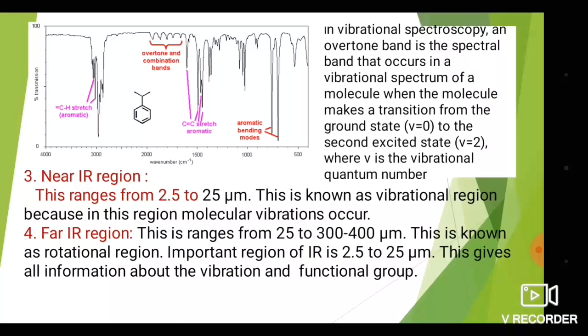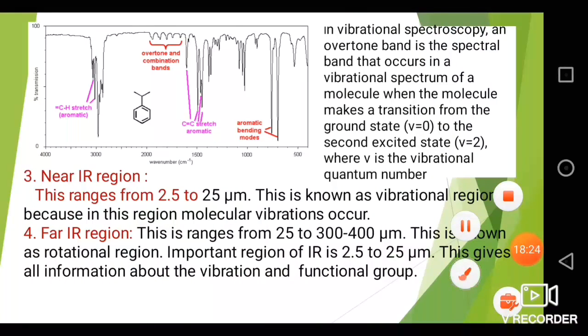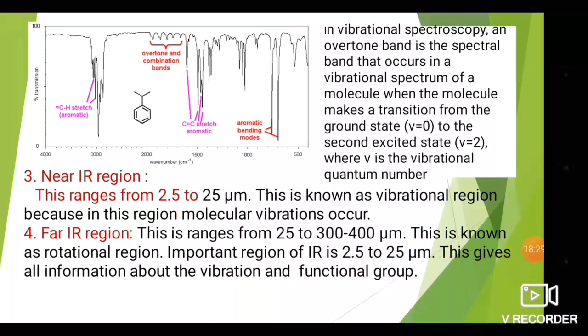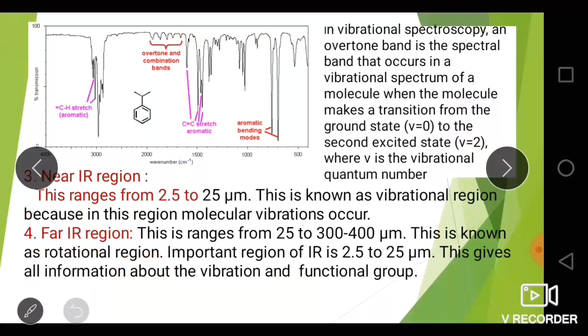So this is a very small energy region, less energy, because for the rotation of a molecule the amount of energy required is very less. So it is known as the rotational region. So what is the important region for the IR spectrum? That is the vibrational spectrum. It is nothing but the region of 2.5 to 25 micron.